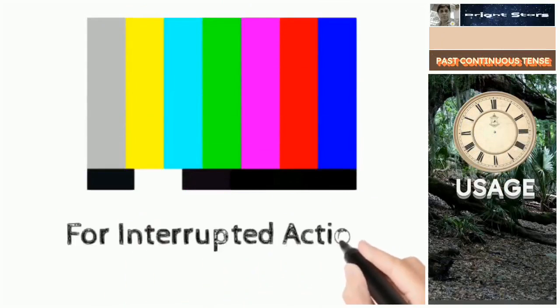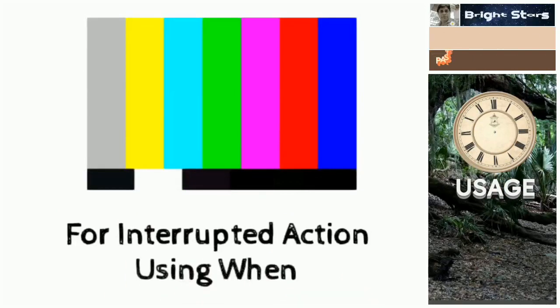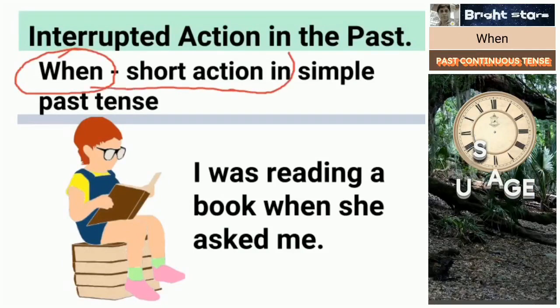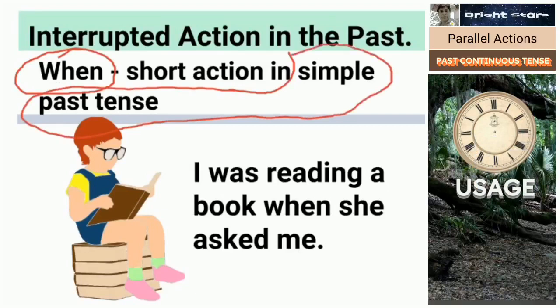For interrupted action using when. Past continuous tense is used to indicate an interrupted action in the past. A very important grammar point here: when we use a simple past tense, before the simple past tense we use when. Before the past continuous tense we use while. This difference you will see in the next slide also.